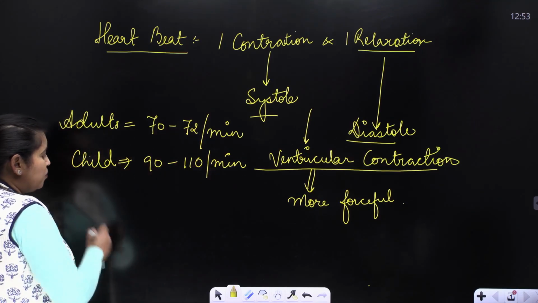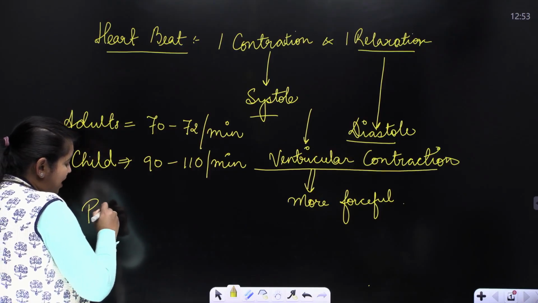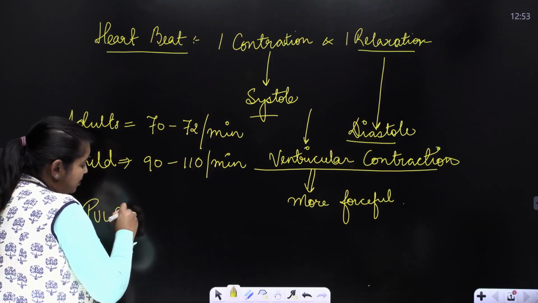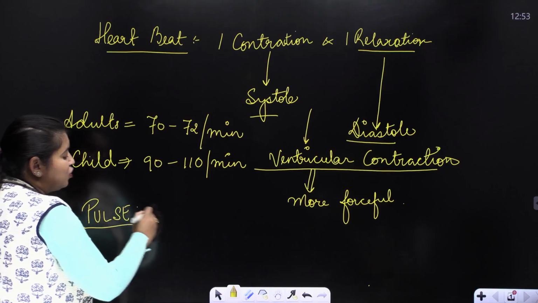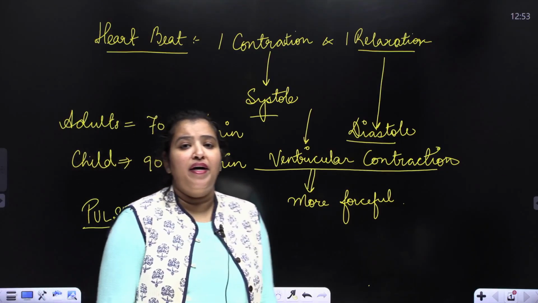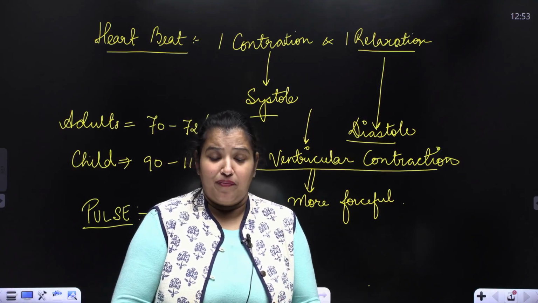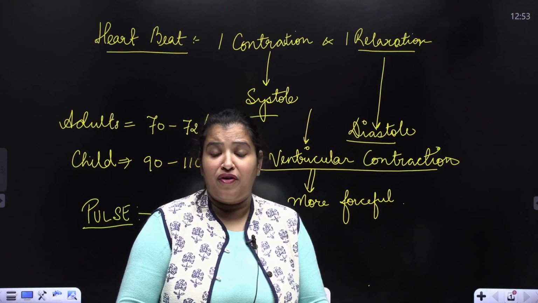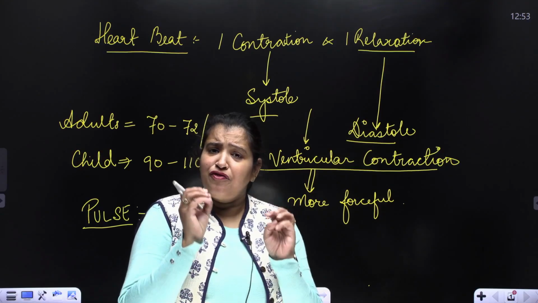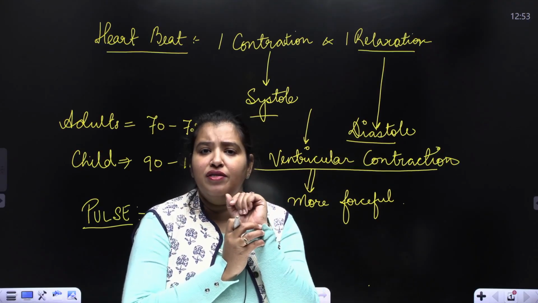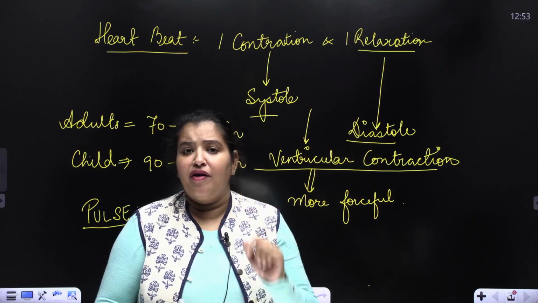Along with this comes a word, pulse, that you must have heard of. What is a pulse? Pulse is the throbbing action of blood against the walls of the body. And this pulse can only be felt at a few places, for example, the wrist, the part under our ear.